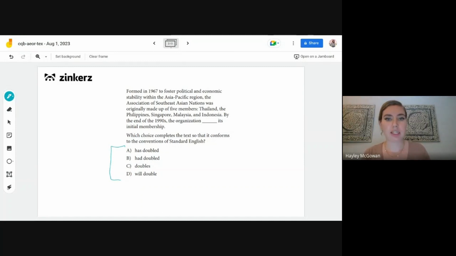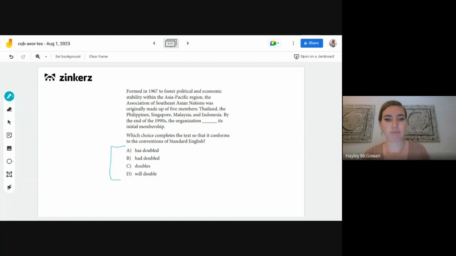Formed in 1967 to foster political and economic stability within the Asia-Pacific region, the Association of Southeast Asian Nations was originally made up of 5 members: Thailand, the Philippines, Singapore, Malaysia, and Indonesia. By the end of the 1990s, the organization blanked its initial membership.